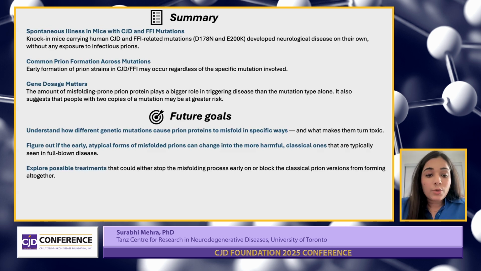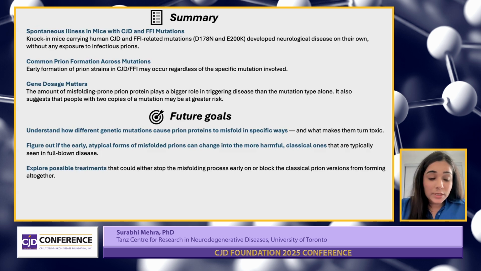So what we are trying to understand is how, in our models, these genetic mutations cause the proteins to misfold in certain ways. And we would like to understand that by studying these atypical forms and how they can change into the more harmful, classical ones that we typically see in patients in the full-blown disease with E200K and D178N mutations.